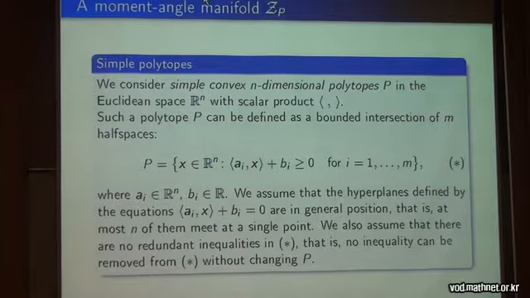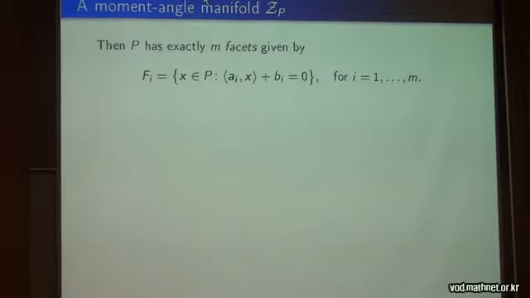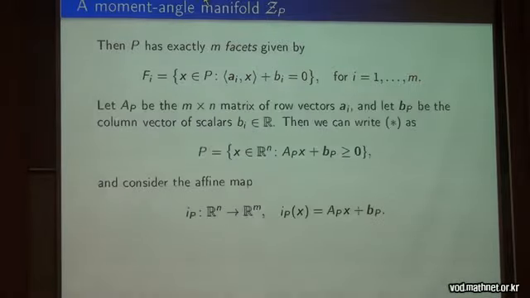In this case, this point is a vertex of the polytope. And we will, of course, also assume that there are no redundant inequalities in this definition. No inequality can be removed from this definition without changing the set P. So then we have facets. We have m facets. Numbers m and n are fixed through the whole talk.